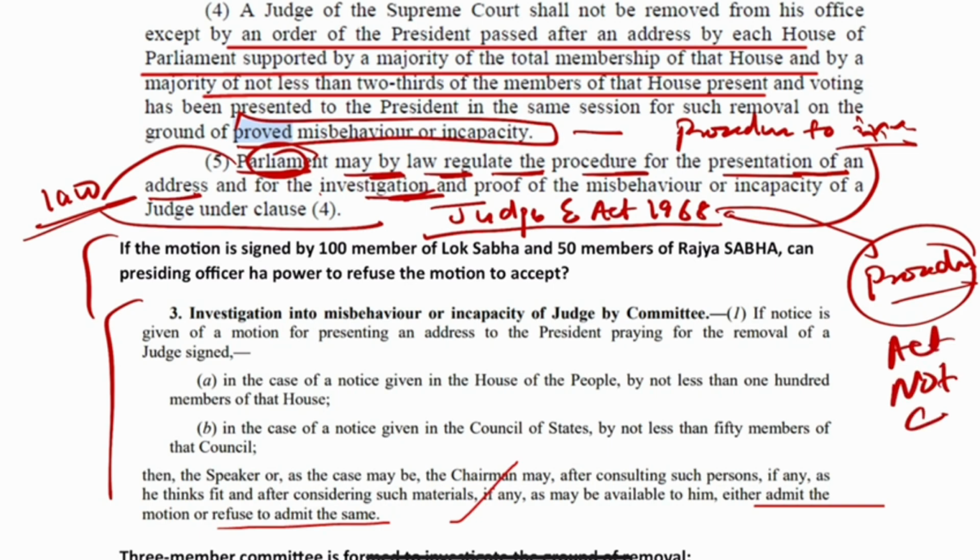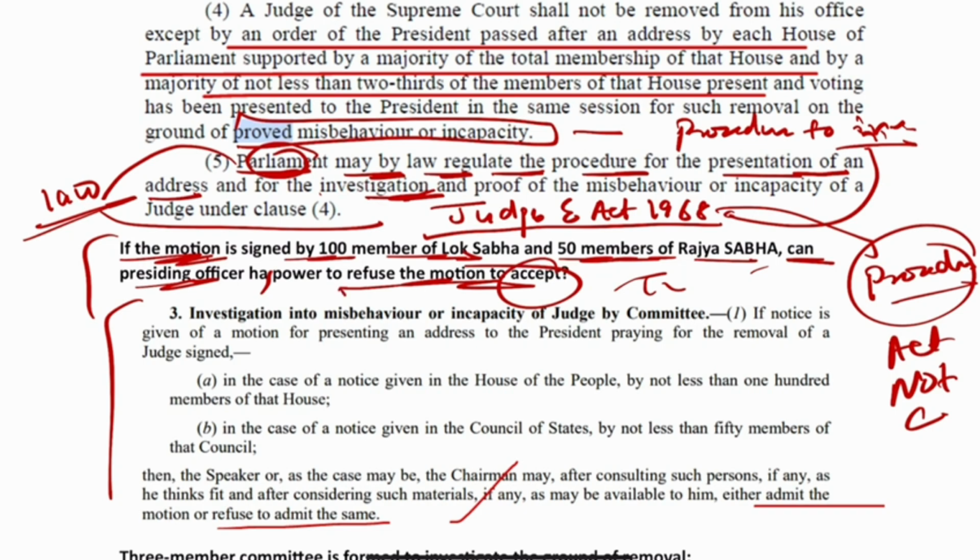Now, the very first statement which I asked my students is: if the motion to remove the judge is signed by 100 members of the Lok Sabha and 50 members of the Rajya Sabha, does the presiding officer have the power to refuse the motion, or will he accept it only? You have to write true or false. This is the process of the Abhyaas session. We ask true or false to create pressure on the students. We don't give options. This is what I want to teach them.